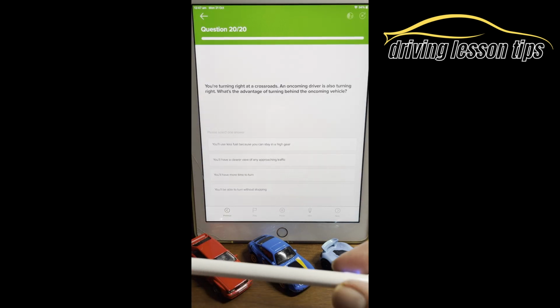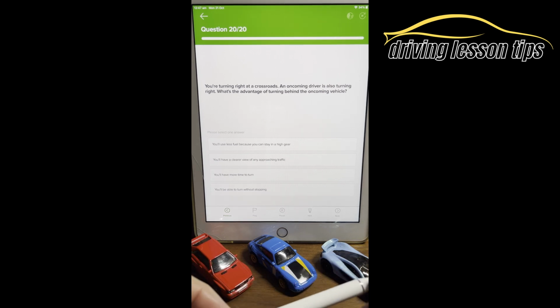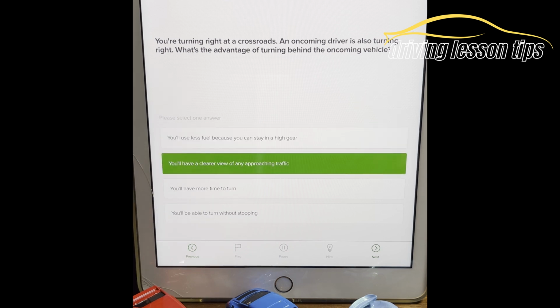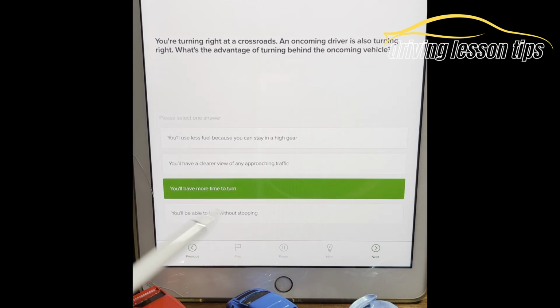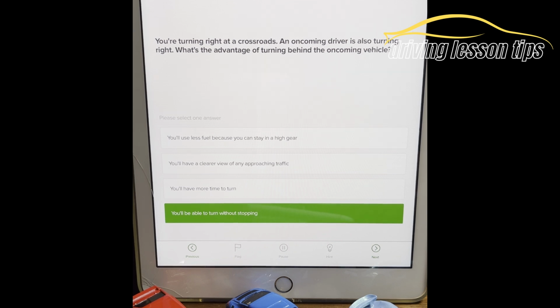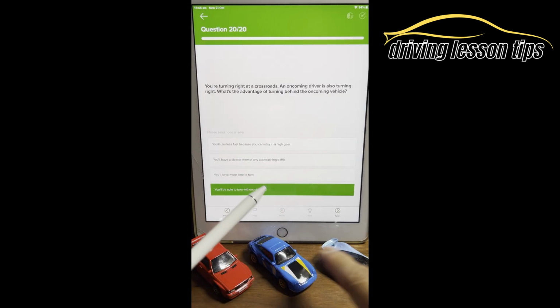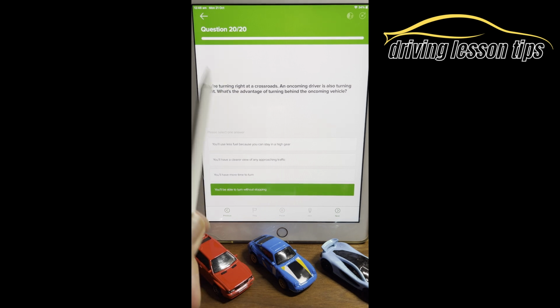And the last question for today is, you're turning right at a crossroad and an oncoming driver is also turning right. What's the advantage of turning behind the oncoming vehicle? You'll use less fuel because you can stay in a higher gear. You'll have a clearer view of any approaching traffic. You'll have more time to turn, or you'll be able to turn without stopping. Now, this can be a little bit confusing. The question is a little bit confusing. So I'm going to show you with a demo on the cars. What does it mean? What's the advantage of turning behind the oncoming vehicle?